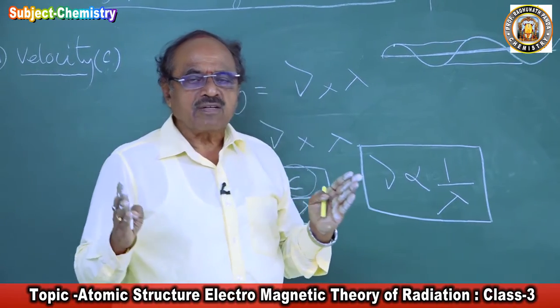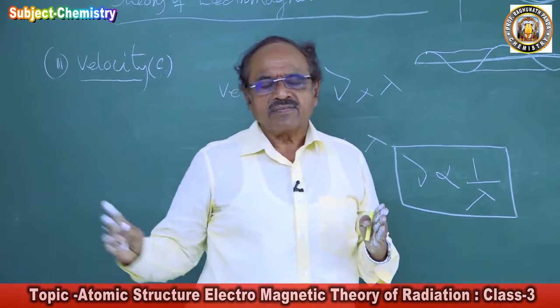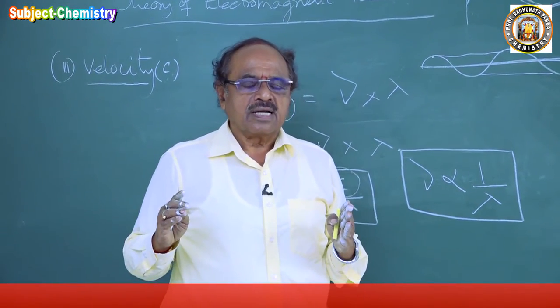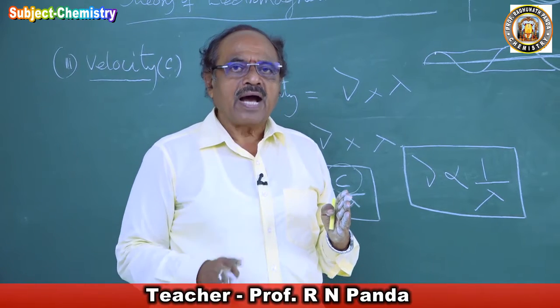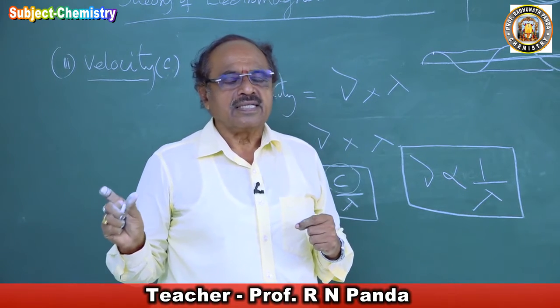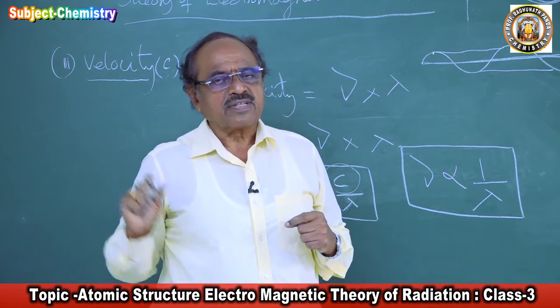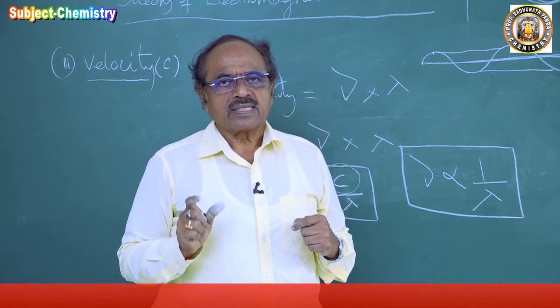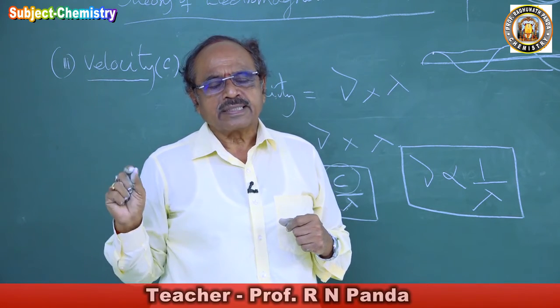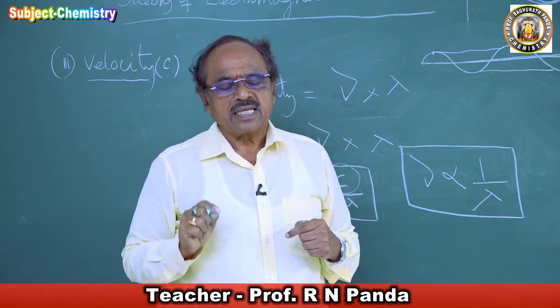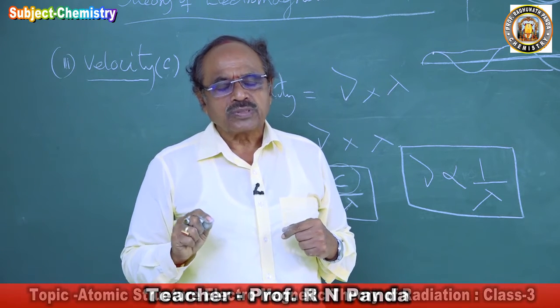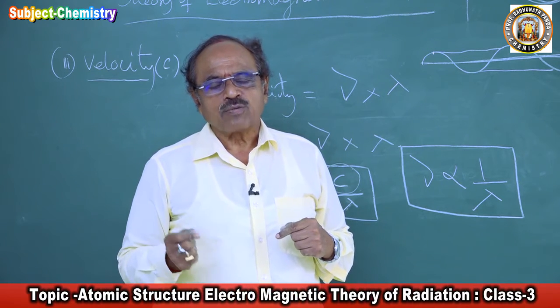The frequency will be low when the wavelength is large, and the frequency will be high when the wavelength is small. Smaller the wavelength, larger the frequency. So the frequency is inversely proportional to the wavelength of the electromagnetic wave.